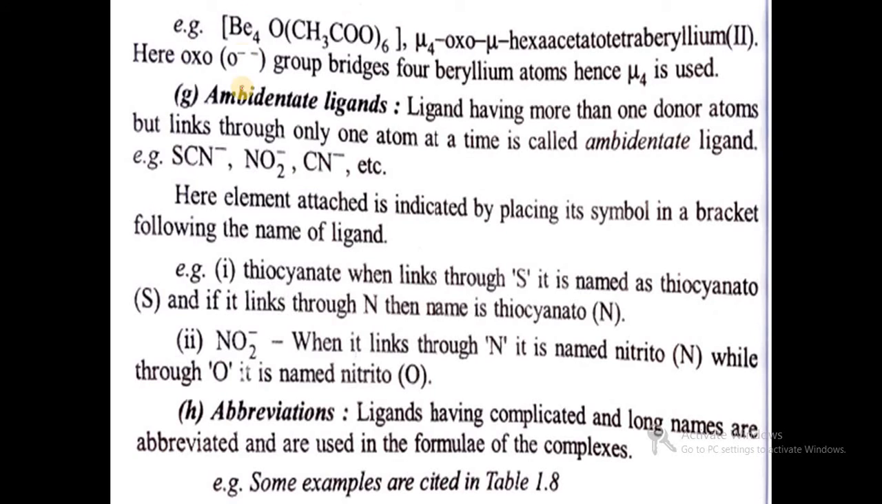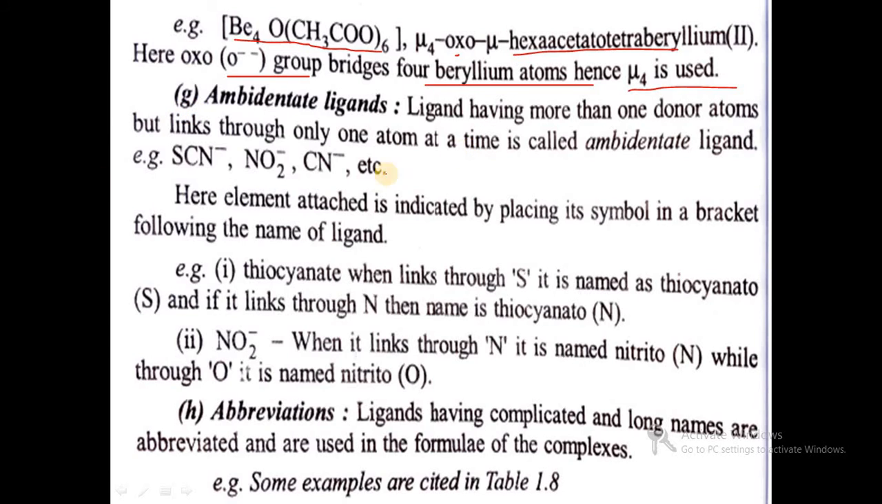So these are the examples, that is Be4O(CH3COO)6. So here the nomenclature is mu4-oxo-hexa-mu-acetato-tetraberyllium(II). Here oxo means the O2- group, which bridges 4 beryllium atoms, hence mu4 is used.